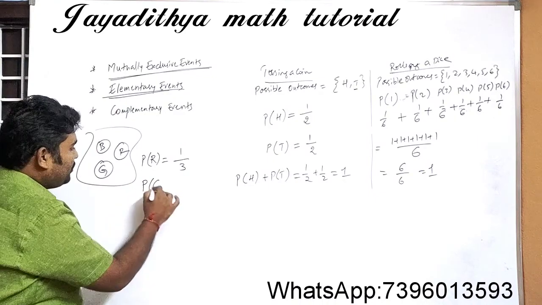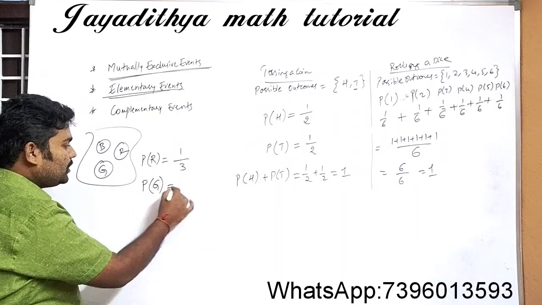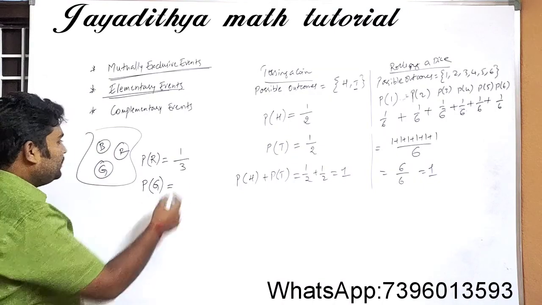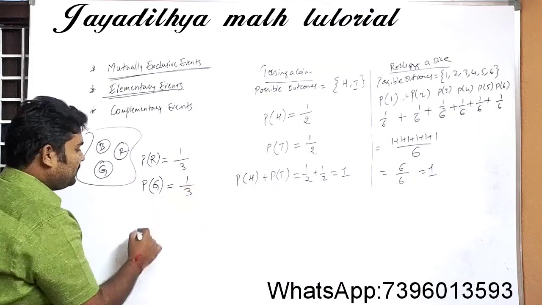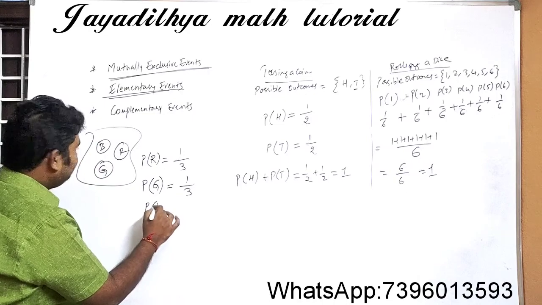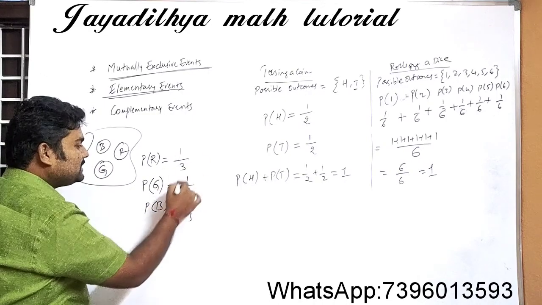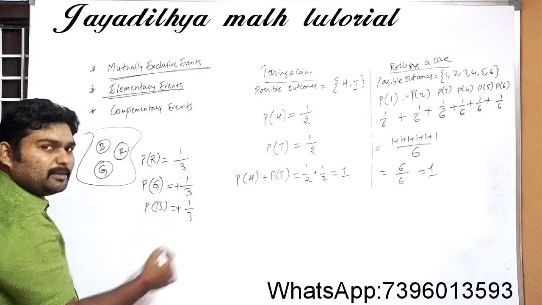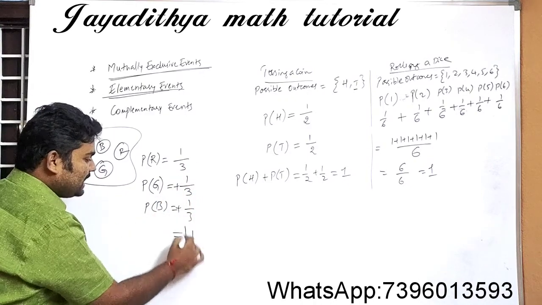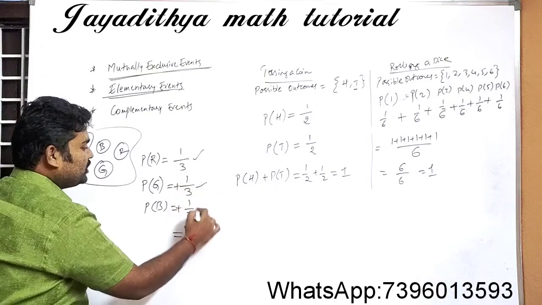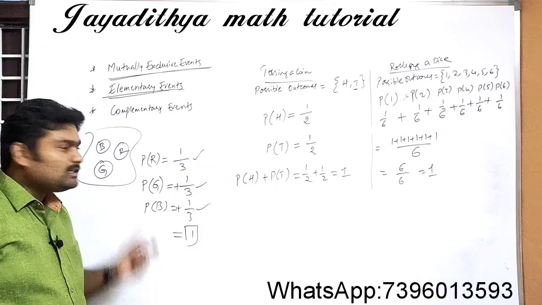Probability of getting green, this is also 1 by 3. What is the probability of getting a blue ball? That is also 1 by 3. You add all these 3: 1 by 3 plus 1 by 3 plus 1 by 3. Again you will get the answer as 1. So these are all the elementary events of the experiment.